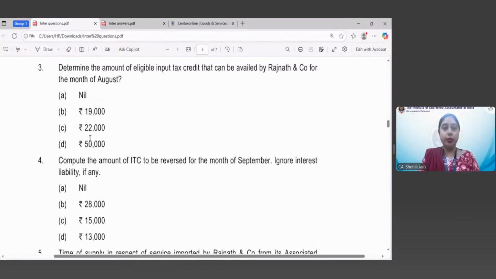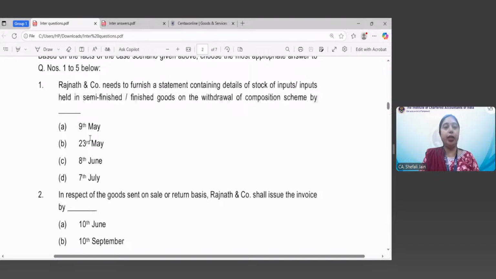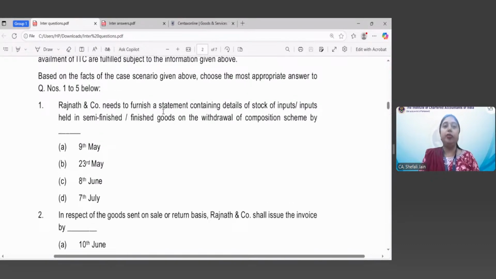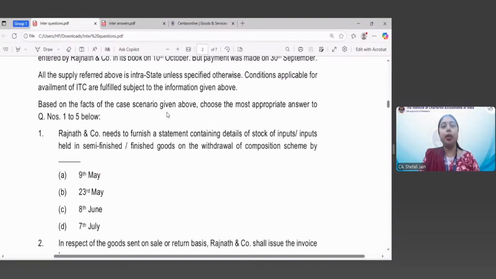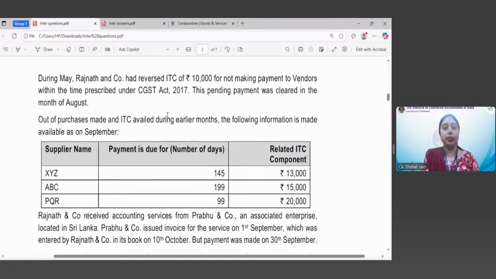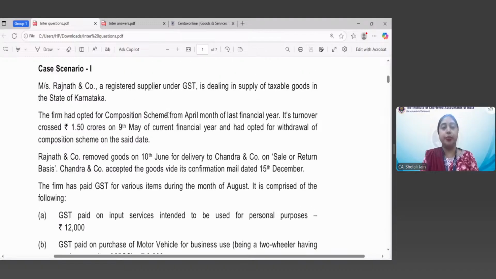I wanted to tell you there is something regarding the answer to question number 1. We need to reconsider it. Because actually the statement which you have to furnish for availing the ITC on the stock which is available is for the day before the person becomes eligible for the normal scheme of taxation, or when he enters the normal scheme.